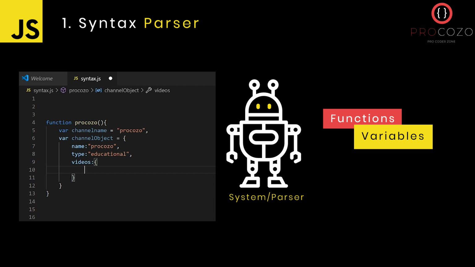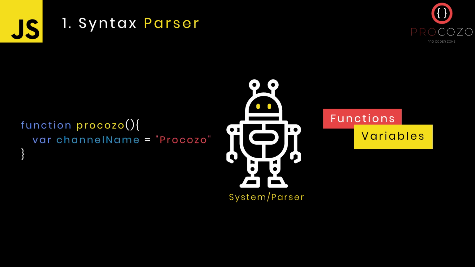Here I have a name called name and a value called Procoso, and type as a name again and educational as a value, and videos as a name, and here I will have an array that is again a name and again a value. So the value will contain one more name and one more value. So these are nested names and values. An object is nothing but a combination of names and values. So don't get confused, guys.